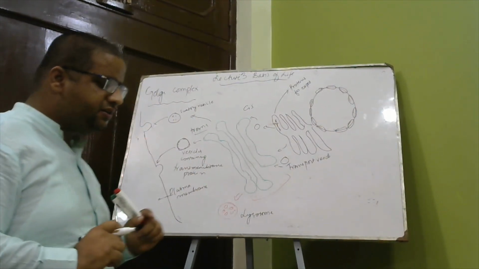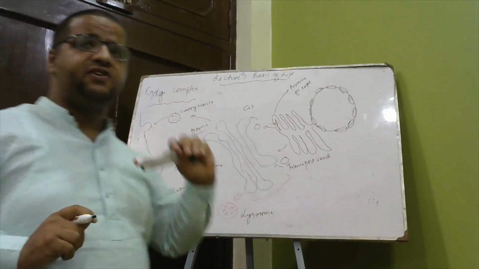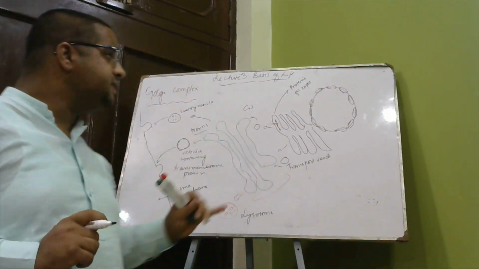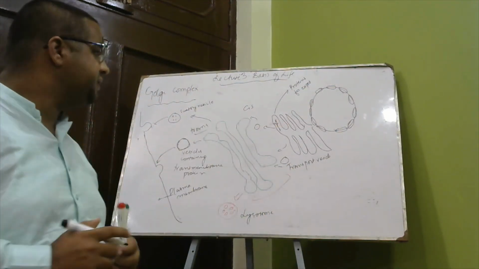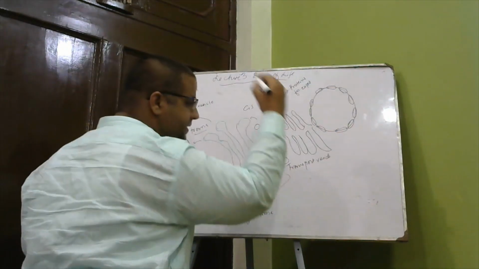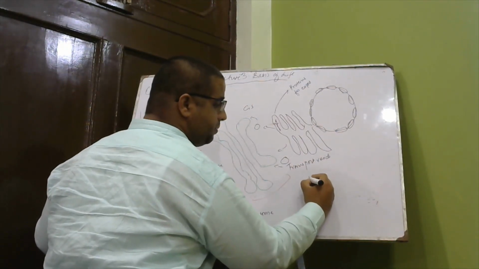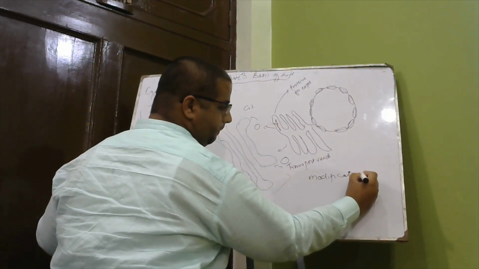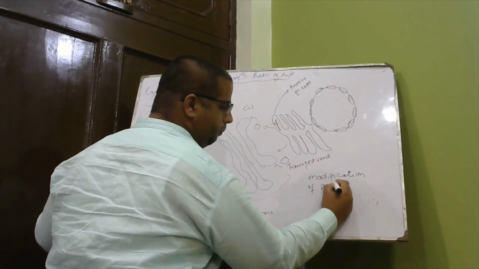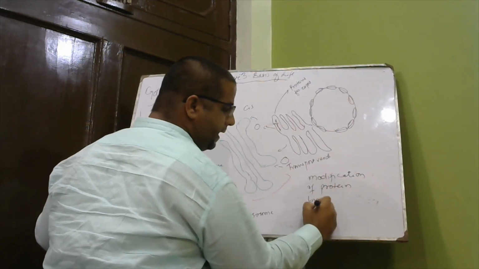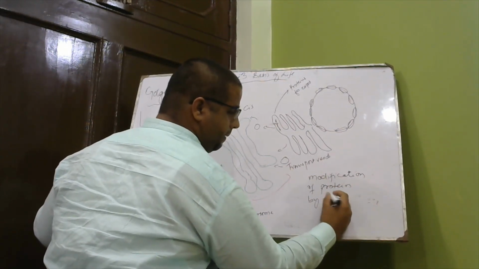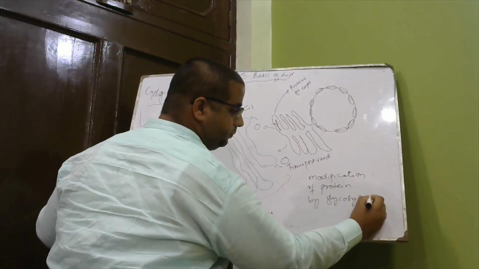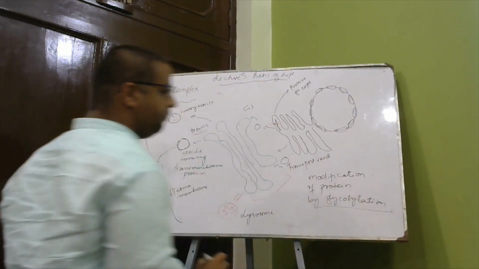Okay, now, as we know, rough endoplasmic reticulum produces protein. The protein is given its final form in the Golgi complex, which causes modification of protein by glycosylation.